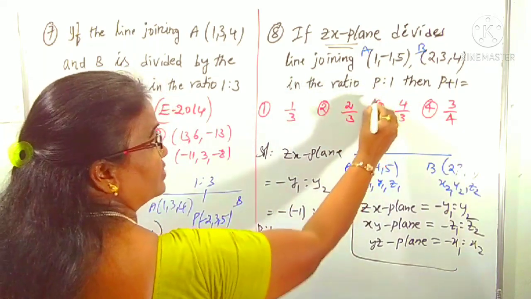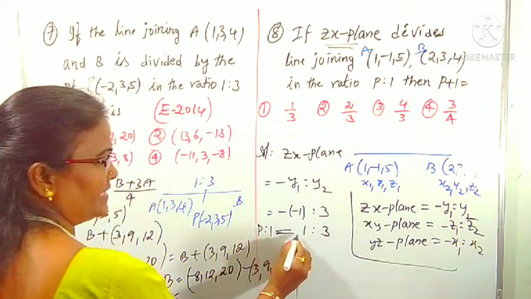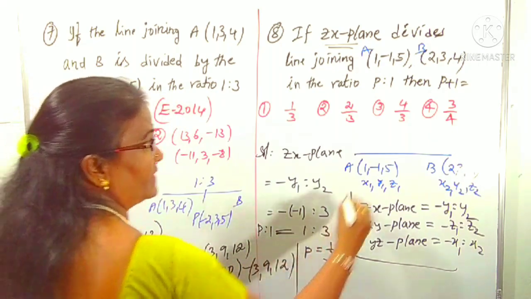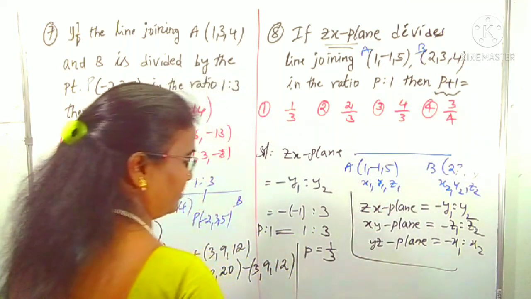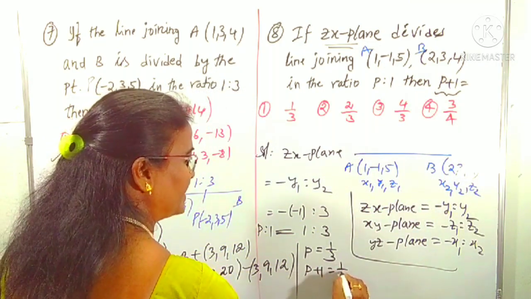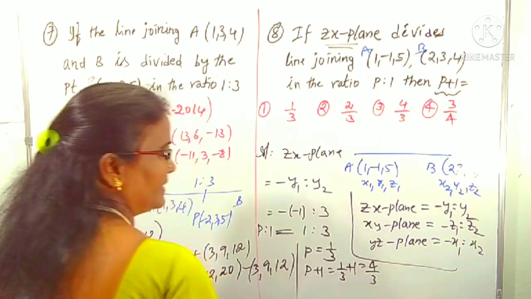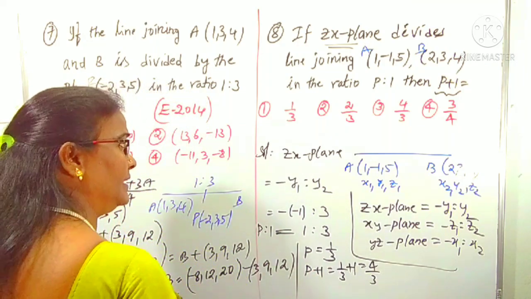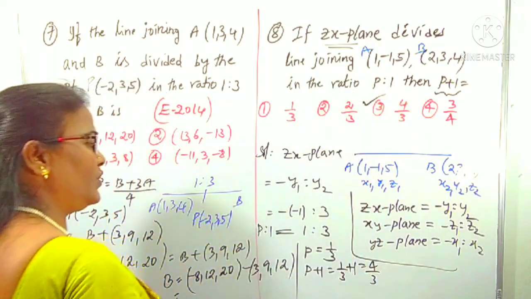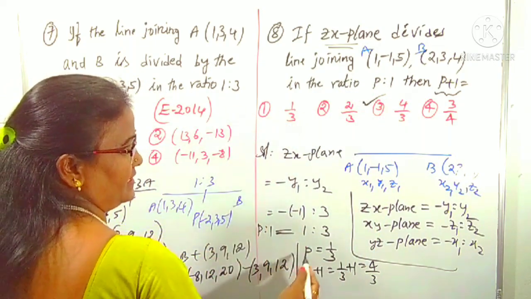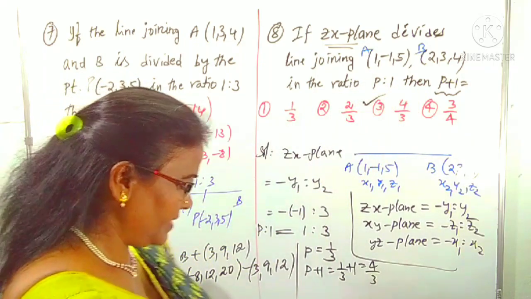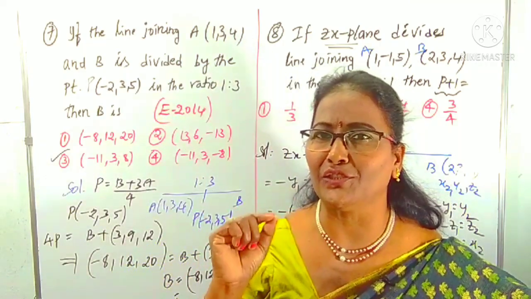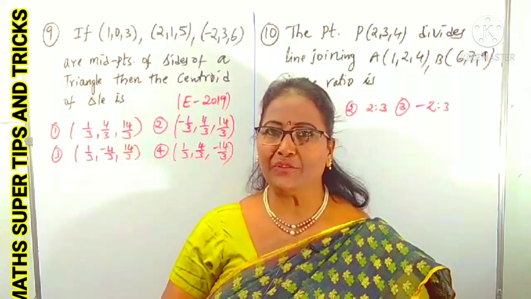This point is given as P is to 1. Now, P is to 1 is 1 is to 3, meaning P by 1 is equal to 1 by 3, or not? What is being asked in this question? P plus 1 is being asked, so P plus 1 is 1 by 3 plus 1, which is 4 by 3. He is not asking for P, he is asking for the P plus 1 result. P plus 1 is 4 by 3, so clearly the third option. Don't pick the first option, consider what he is asking. Clear? This is also one of the important tips for finding the ratio of the line joining 2 points divided by coordinate planes. Clear? Right. Observe question number 9.